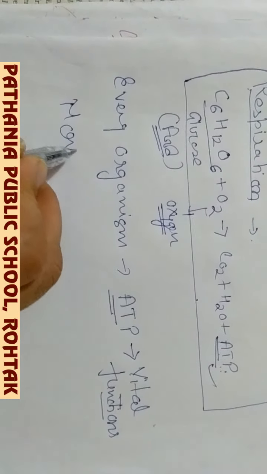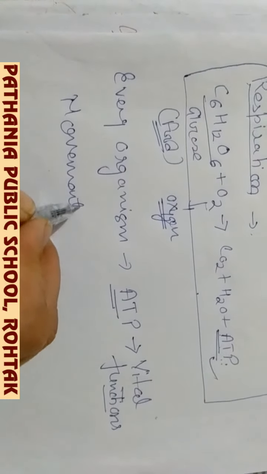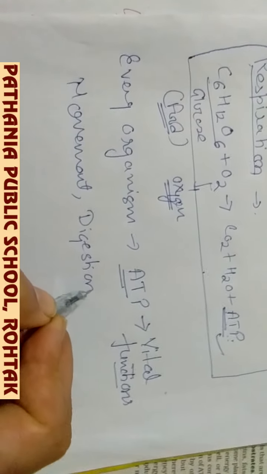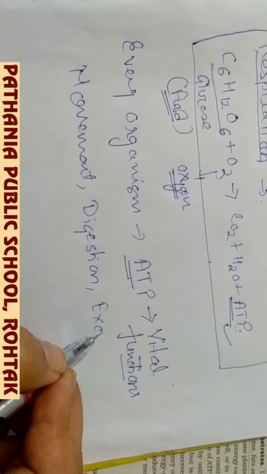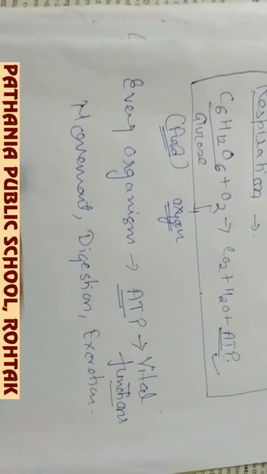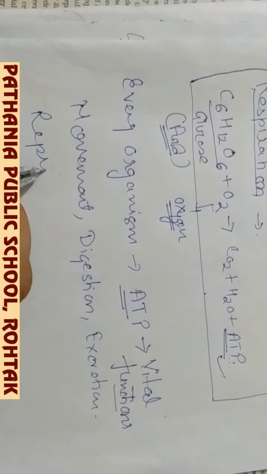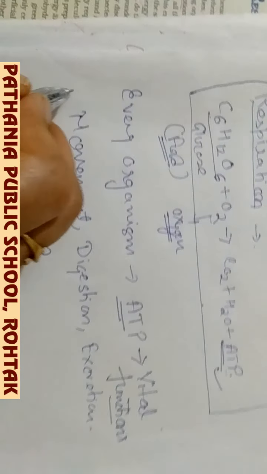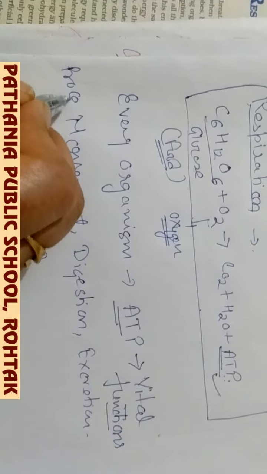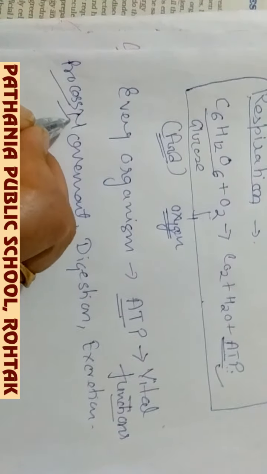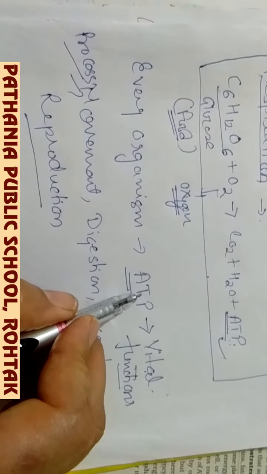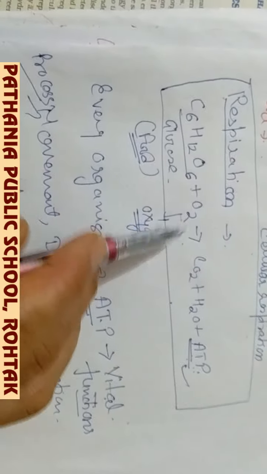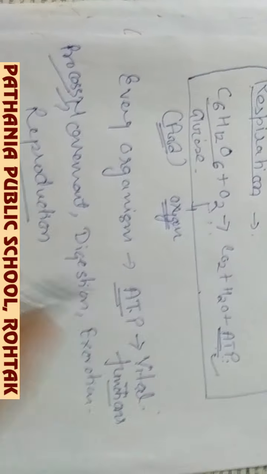That means any body process, like if movement is required, or digestion of food, or excretion, or any other process like reproduction. For every life process the energy is required, and this energy is formed in our body by the process of cellular respiration, which is the breakdown of food and release of energy.